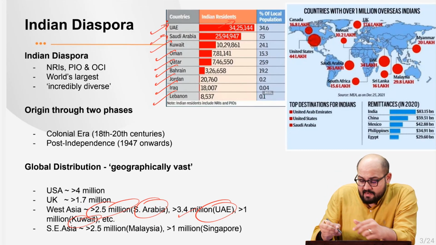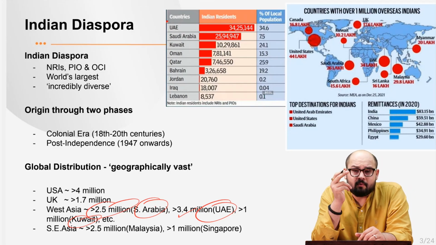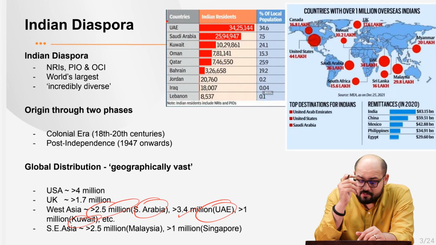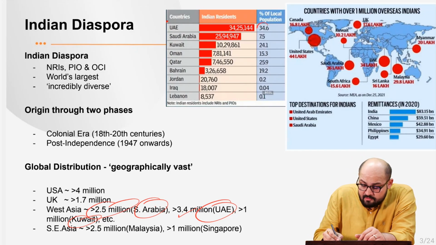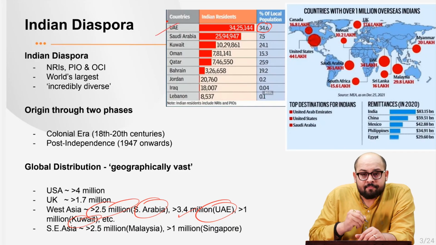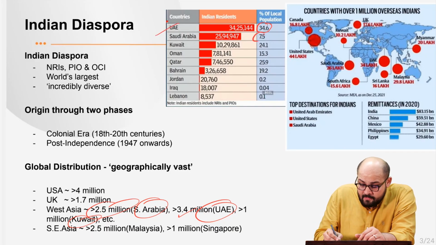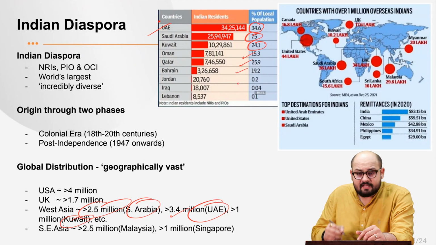Now, if you see their share as a percentage of the total local population, you would see that people of Indian origin constitute around 34.6% of the total local population in UAE. Same is the case with Saudi Arabia, a significant 7.5%. Then we have Kuwait, 24.1%. Then we have Oman. Then Qatar, Bahrain, and then other countries.